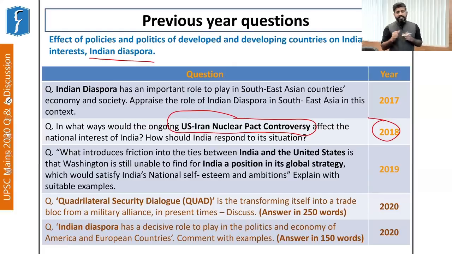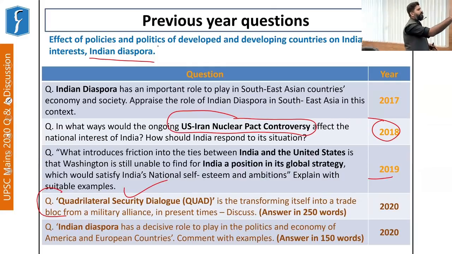Now, as far as the Indo-Pacific region is concerned, we all know that India has a very key role to play here. And that is why this question has been asked: what could be the possible role of India as far as the United States of America's global strategy is concerned in the Indo-Pacific region? So this question was in 2019. Now look at the questions that were asked this year. This year, the questions were related to the quadrilateral security dialogue, which has been in the news continuously. Every week or every month, we see articles related to the quadrilateral security dialogue, right? And that is why we see a question in 2020. However, the formation of the question was a bit tricky this time. So we will discuss it later, right?